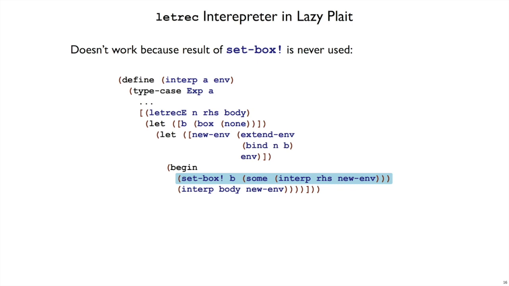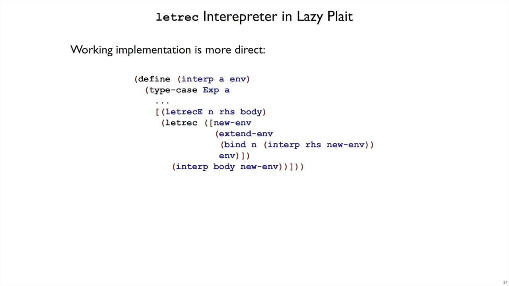Well, it's difficult to fix, still using boxes, because laziness and boxes don't really get along. The solution turns out to be much easier. We can go back to our meta-circular version of the interpreter and just write it directly like we wanted to in the first place. The new environment is the result of extending the environment with the result of interpreting the right-hand side in that same new environment.